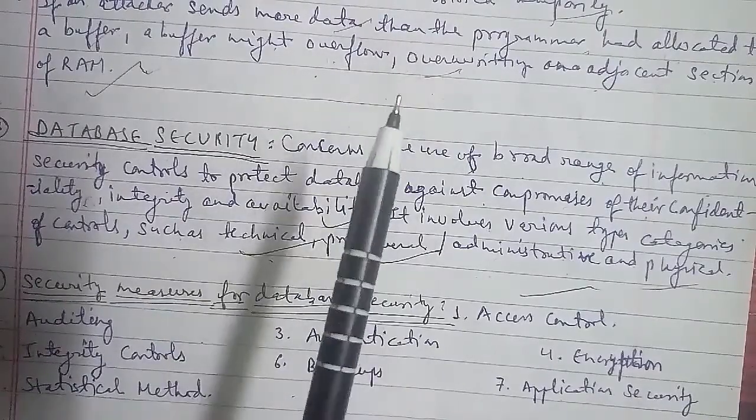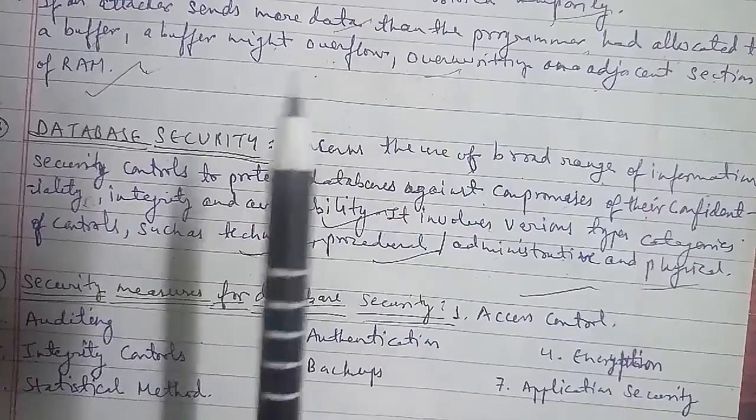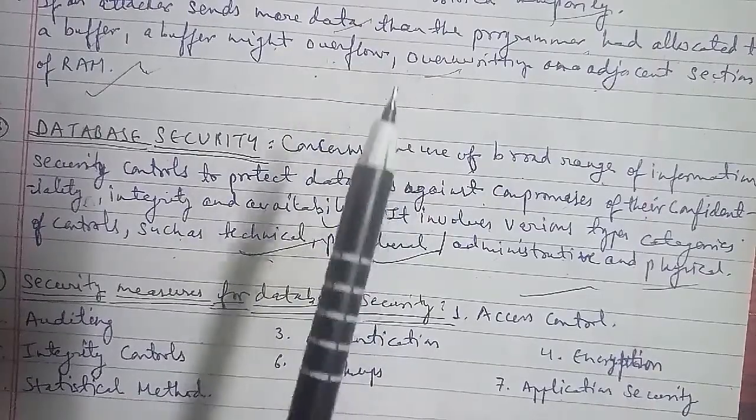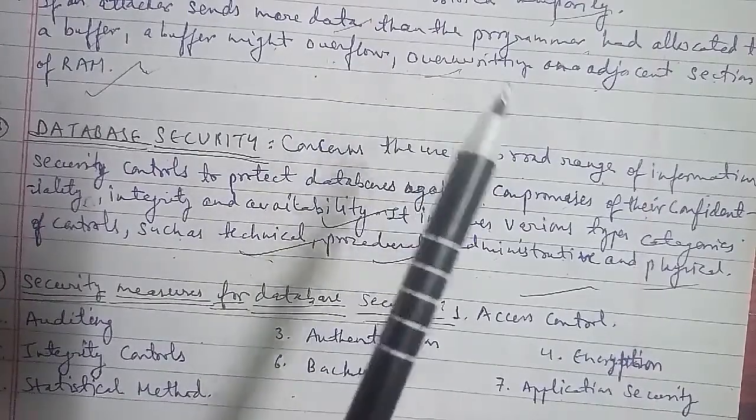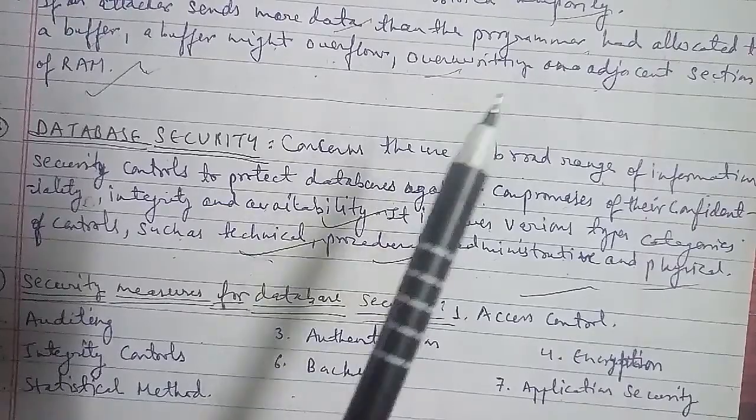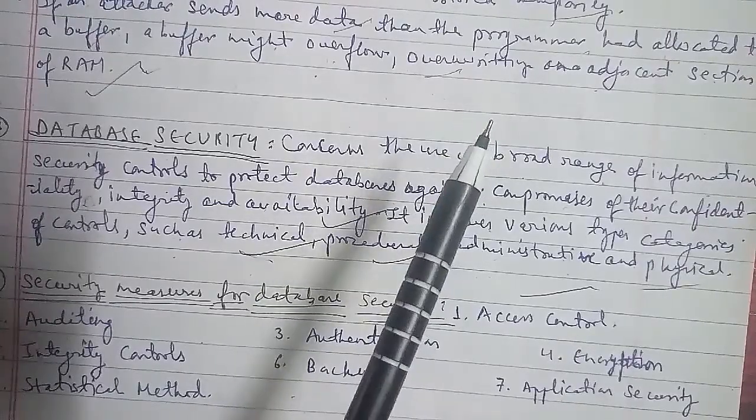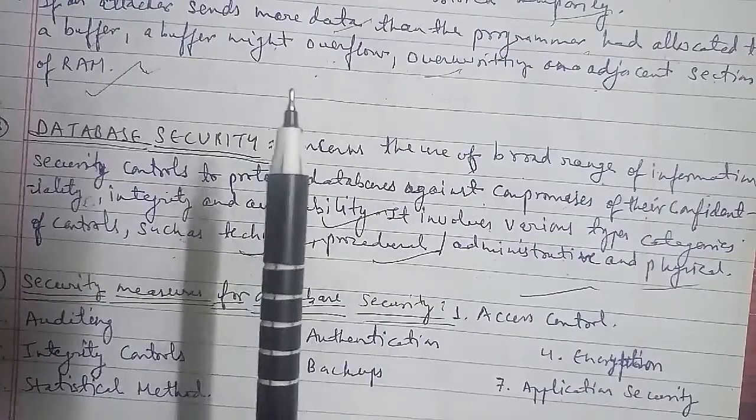Let's go ahead with another one, that is overload performance. Overload, performance constraints and capacity issues result in the inability of authorized users to use the database as intended.